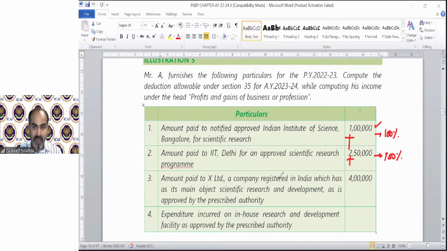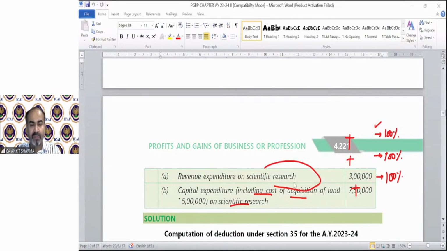Paid to X Limited, a company registered in India, whose main object is scientific research and development, approved. This can also be claimed as 100% deduction. That is 4 lakhs. So 4 plus 2.5 plus 1, we are now on 7.5 lakh. Then 7.5. Revenue expenditure on scientific research again can also be claimed as deduction. So then 7.5 plus 3 lakh, 100% deduction, and we are moving on to 10 lakh 50,000.